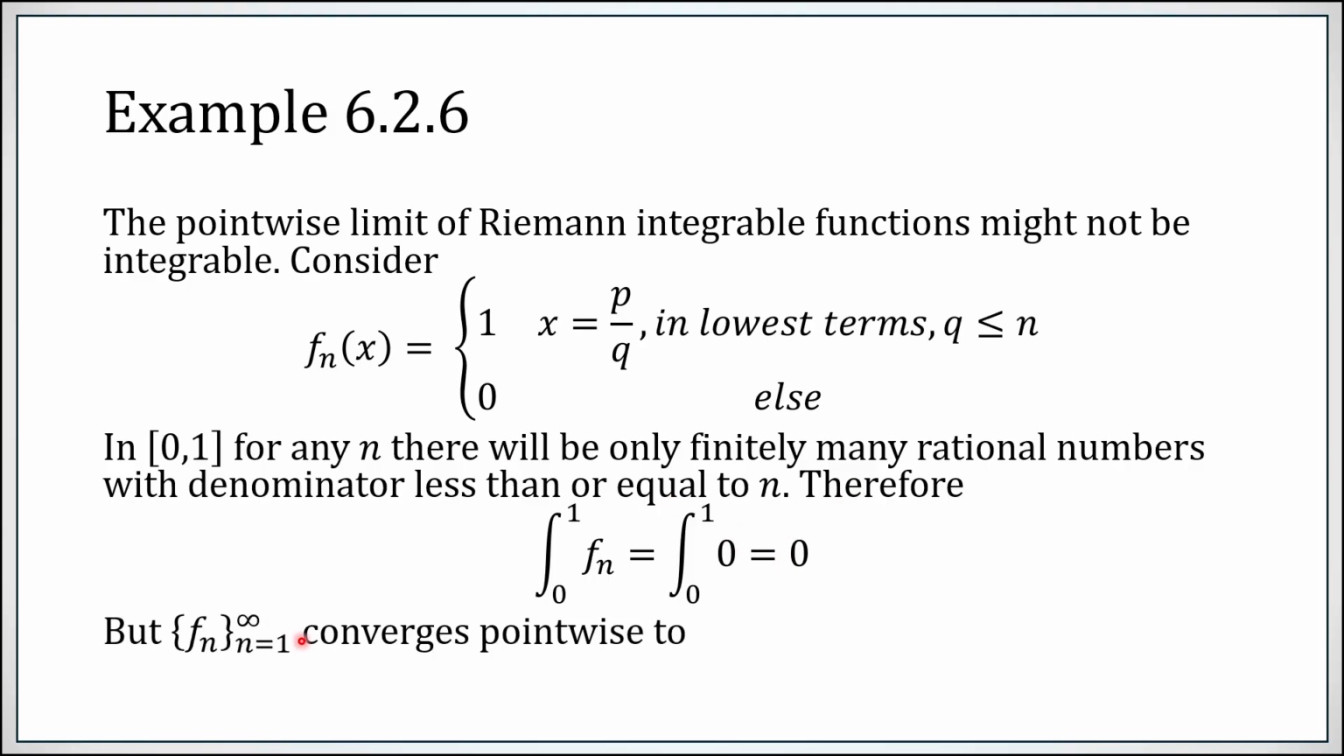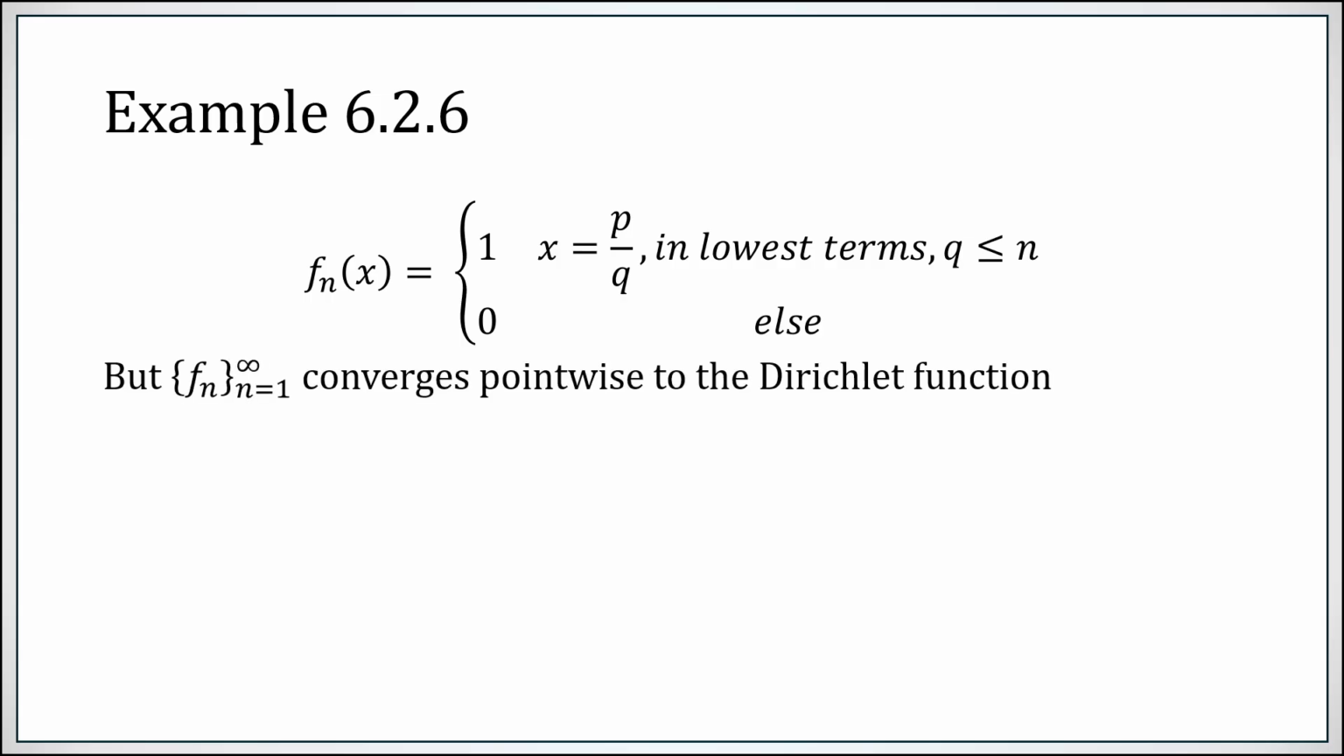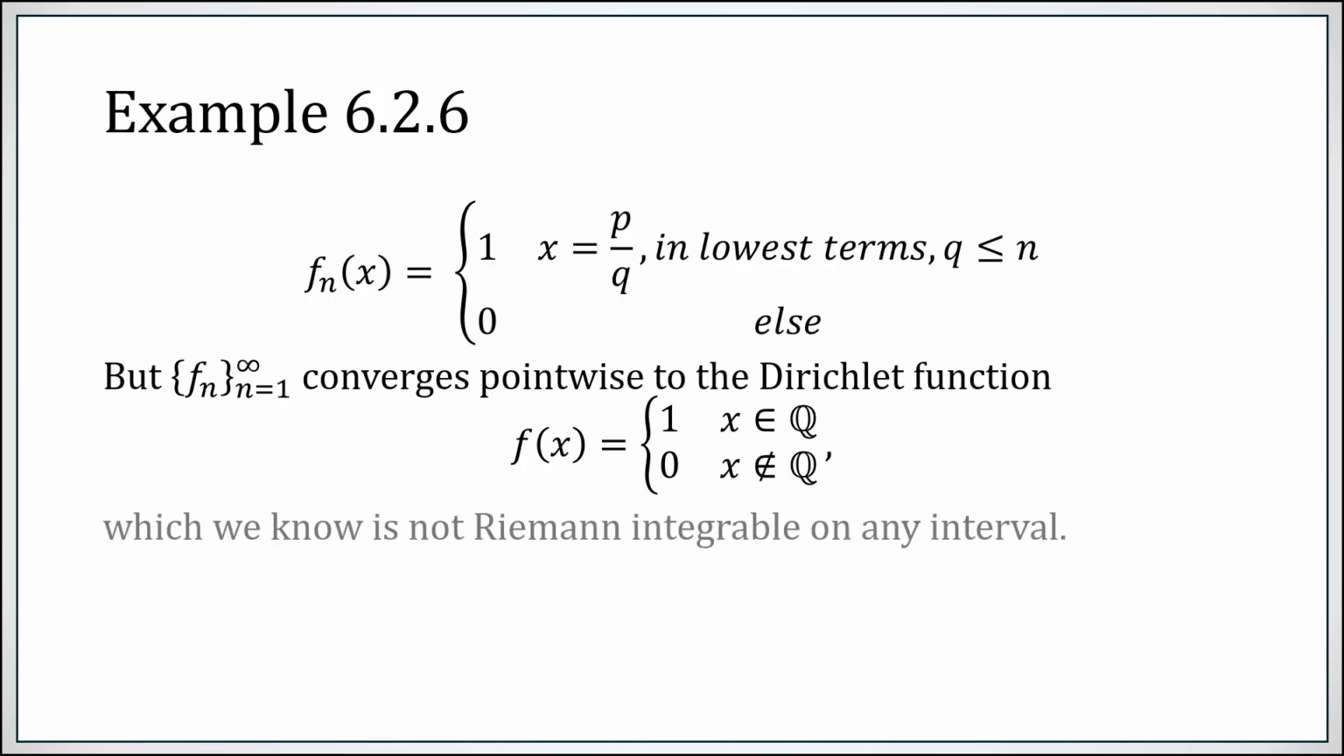However, what does this function converge to pointwise? For any rational number, no matter how large the denominator, once n is sufficiently large, q will be less than or equal to n. So at every rational number, this will eventually compute to 1. So it converges pointwise to the Dirichlet function, that is 1 on rationals and 0 on irrationals, and we've already seen that that is not a Riemann integrable function on any interval. Therefore, we have integrable functions converging pointwise to something that is not even integrable.